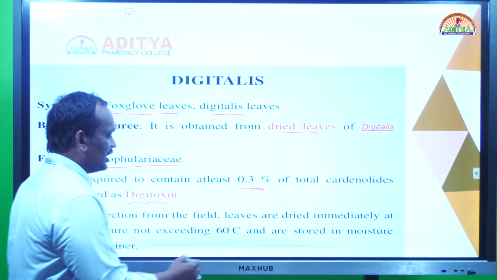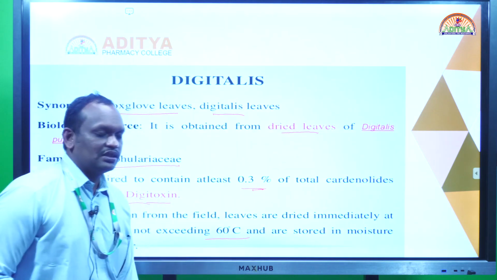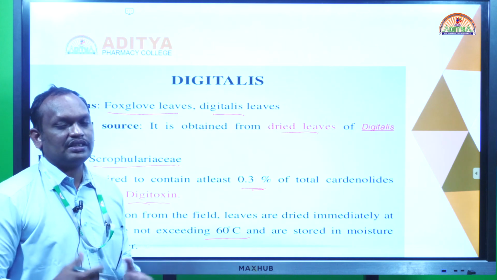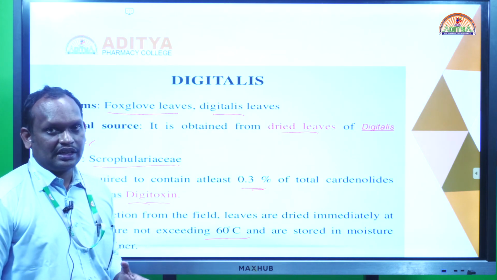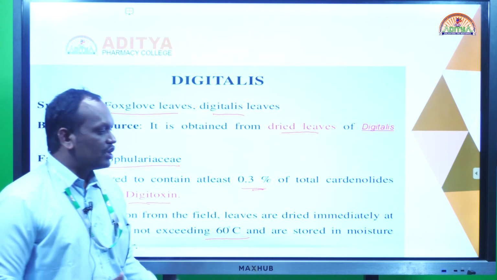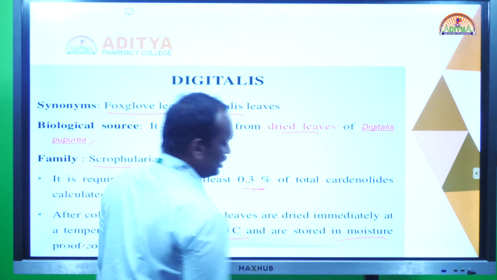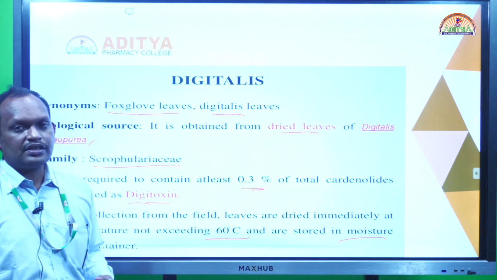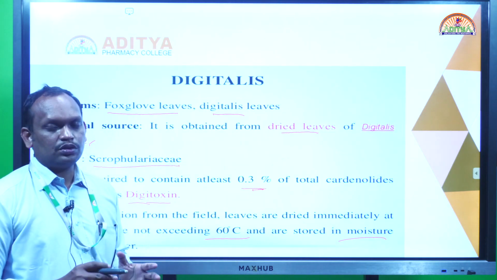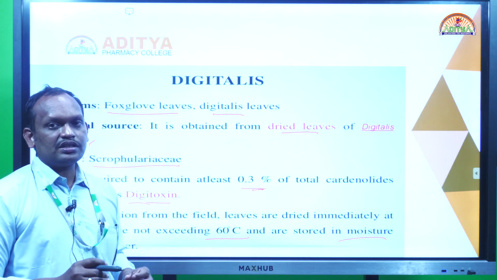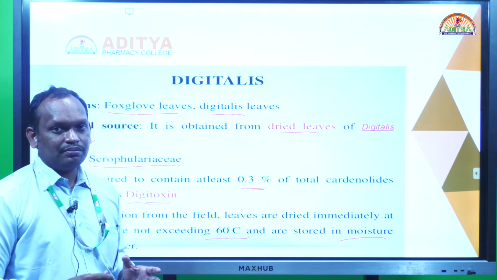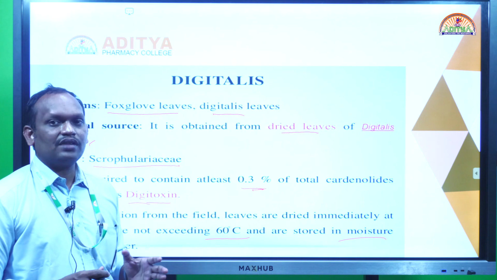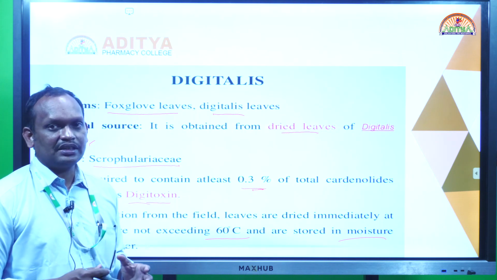After collection, the leaves are immediately subjected to drying. Artificial drying should be done at not more than 60 degrees centigrade, so we send them to the drying chambers. The moisture percent is very important in digitalis, and the leaves should have very little moisture. If the moisture is more than 5% in the digitalis leaf, it degrades, because the glycosides will be damaged.